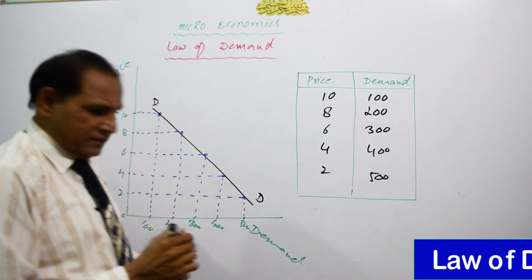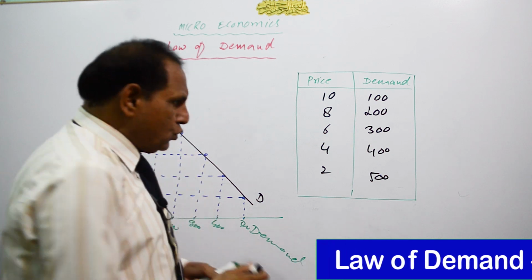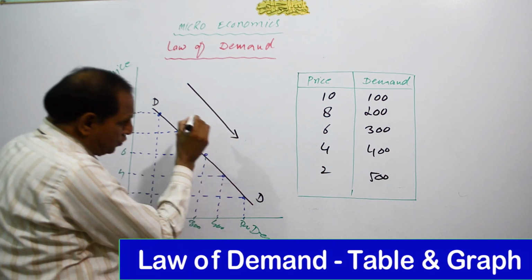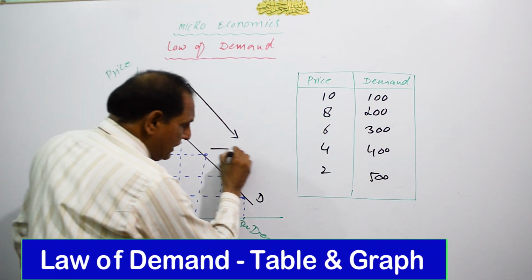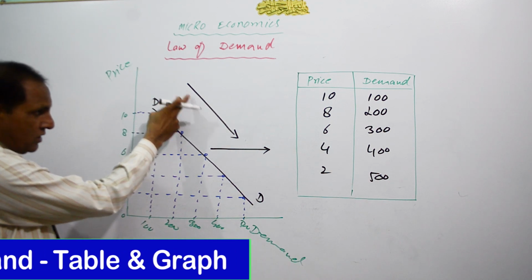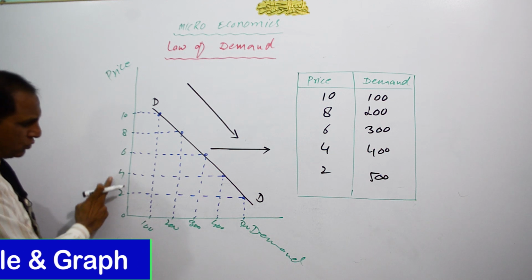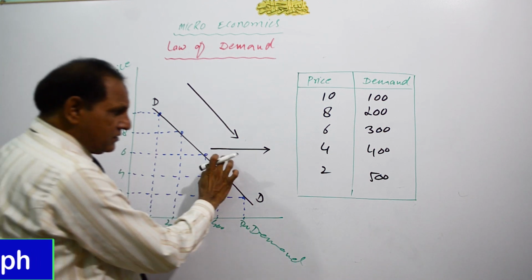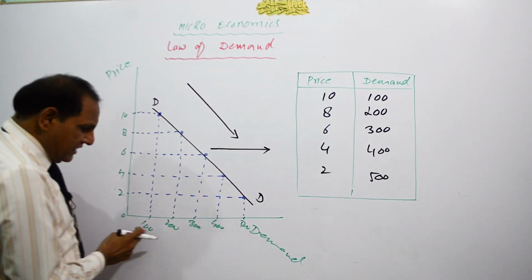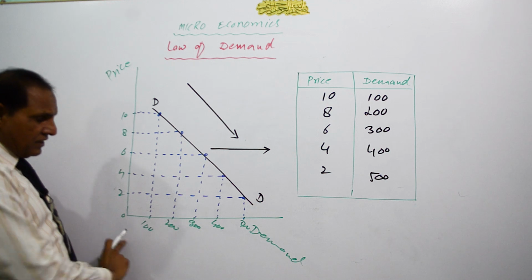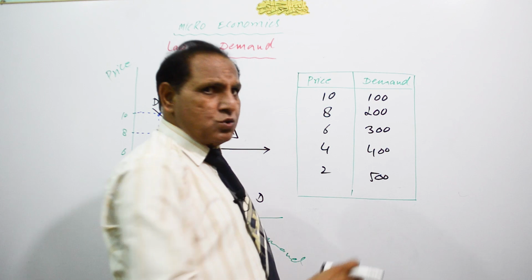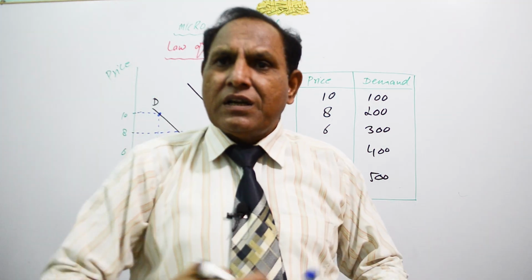D stands for demand. The demand curve goes from upward to downward, from left to right, which indicates that when this goes downwards, it means that price is going downward. And if the curve is going from left to right, this indicates that when price decreases, demand increases. If the price decreases, demand will increase. Students, dears, we will read it in reverse form.